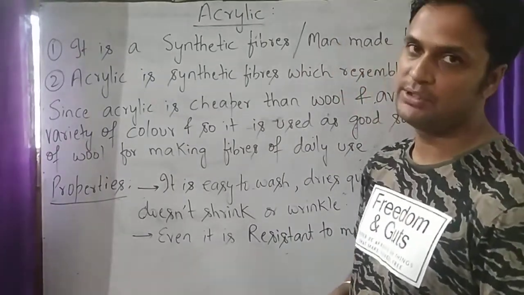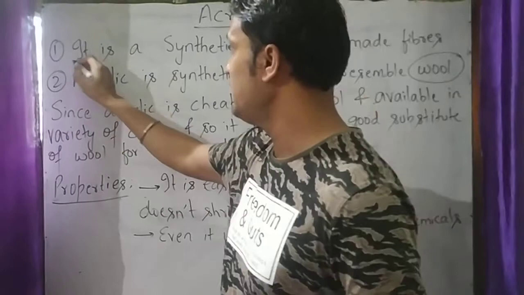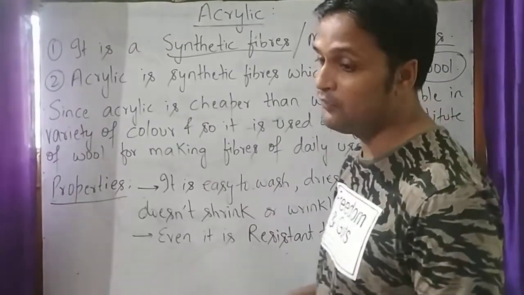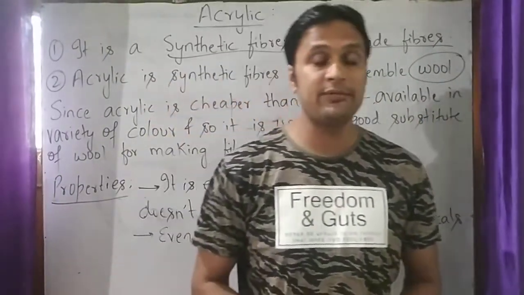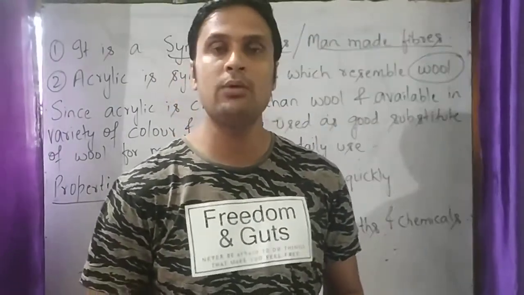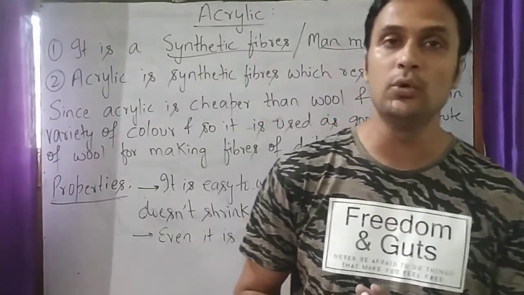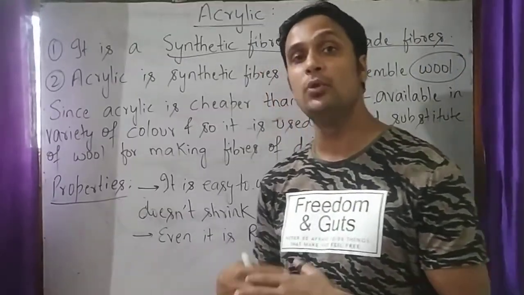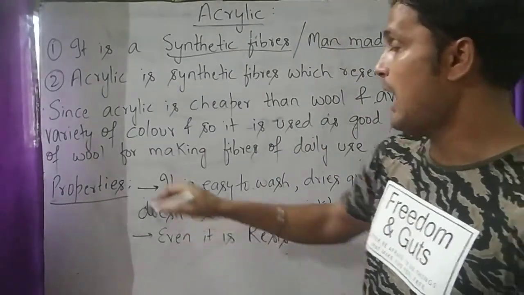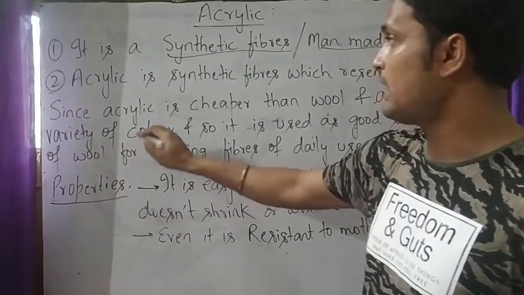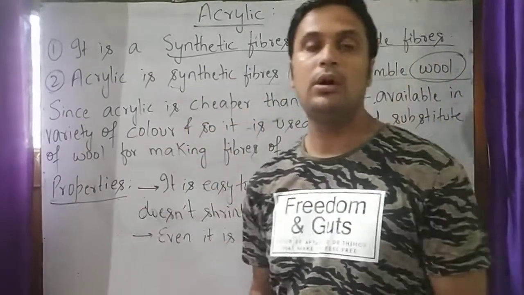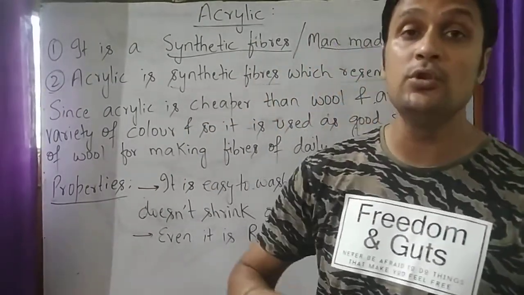Now we will see what is written on the board. Our first point is that it is a synthetic fiber or man-made fiber. Acrylic is called man-made fiber because it is made by human beings in a laboratory to improve its quality. Our second point is that acrylic is a synthetic fiber which resembles wool. Acrylic is such a kind of fiber which looks like wool.